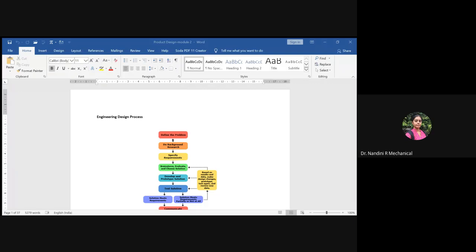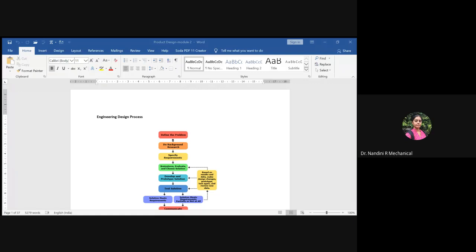Yeah. So basically in module 2 we dealt with, I just showed you the module 2 syllabus we have. So we started with engineering design. You know what you mean by an engineering design, how you do the process. So usually we start with defining the problem. This defining of the problem comes from the need of the customer, or if it is any old product, if any modification has to be done, based on that also you provide the problem definition.